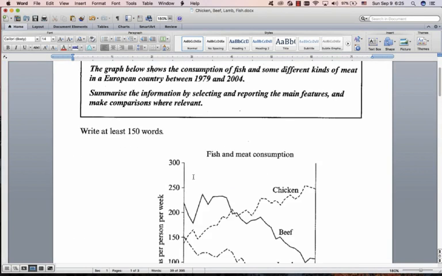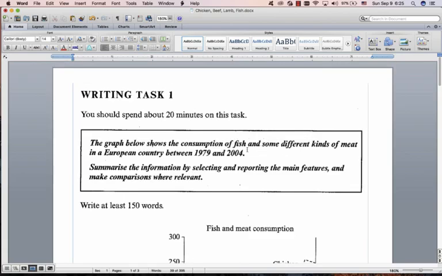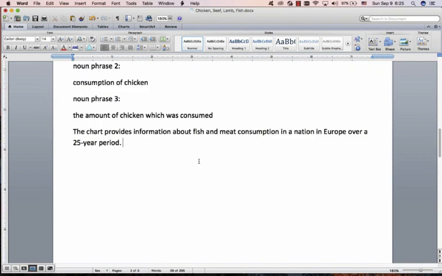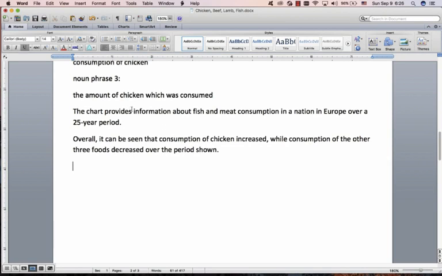So they used noun phrase 2 in the paraphrase, in the question. So I just use noun phrase 1. It's a nice paraphrase. Great. Then we go to our overview. Overall, it can be seen that consumption of chicken increased. So I've used noun phrase 2 there, while consumption of the other 3 foods decreased over the period shown. Great. Don't worry, we do overviews in another essay, another video.